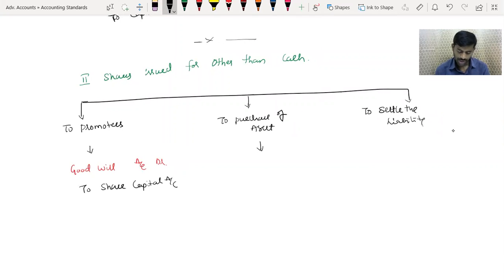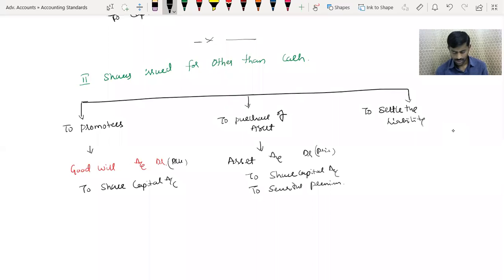If it is issued to purchase the asset, then asset account debit to share capital account. Suppose if you have issued at premium, asset account is at price. Asset account, this is always at price. Suppose if it is issued at premium, then to securities premium will come.